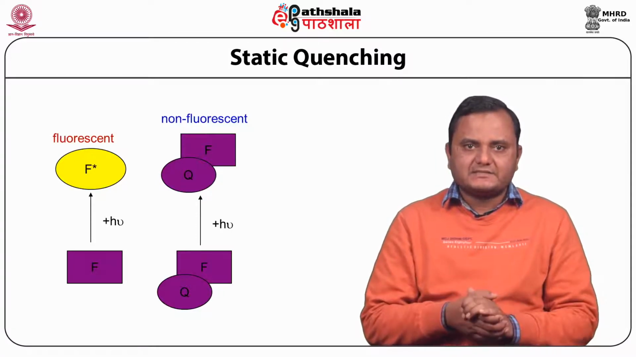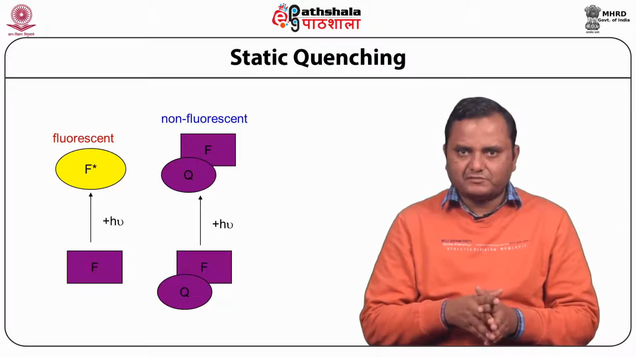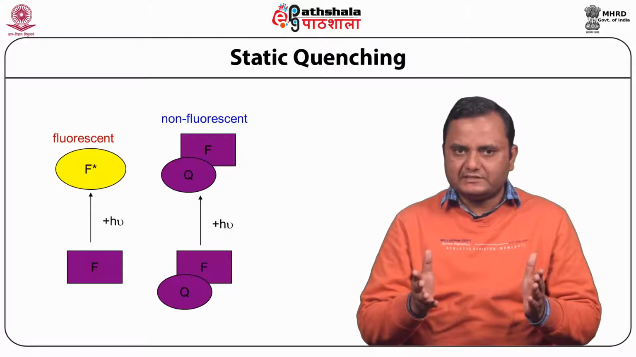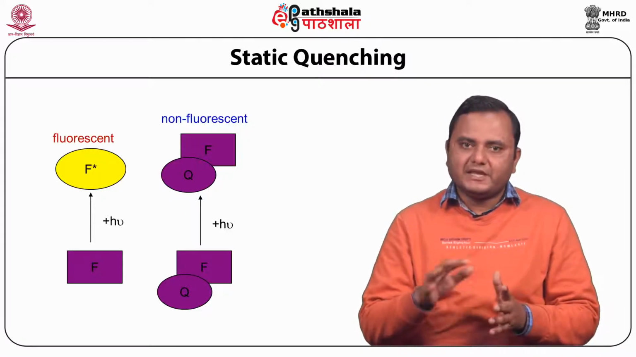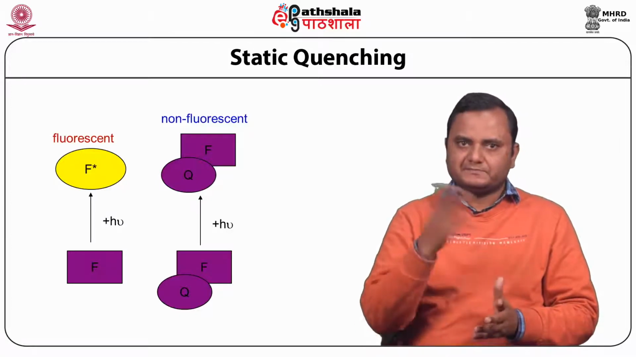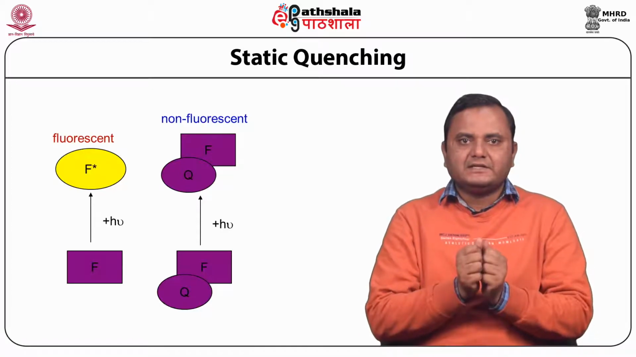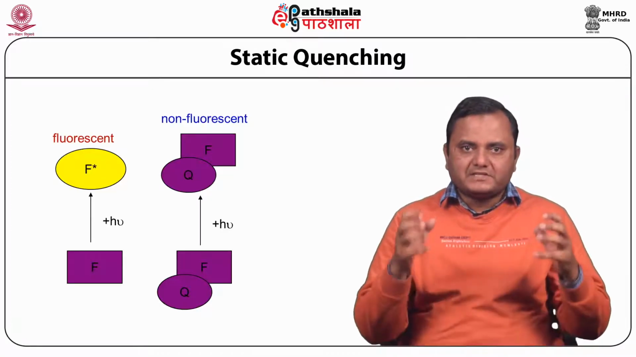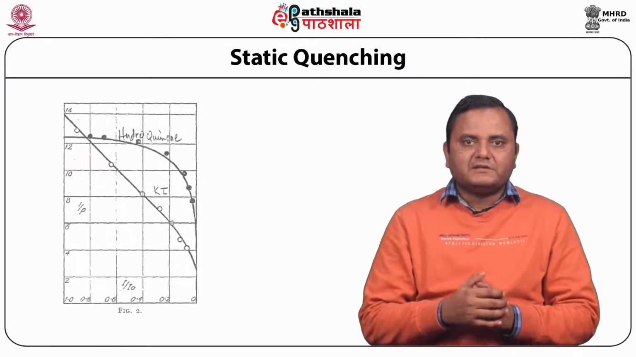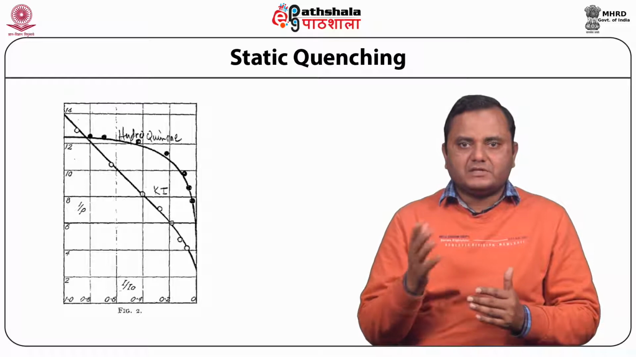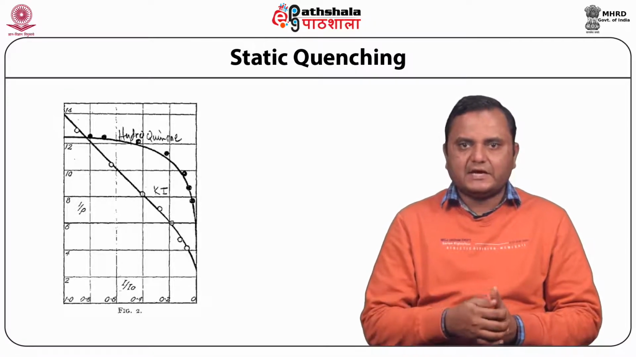In such cases, the dependence of fluorescence as a function of the quencher concentration follows the relation F naught by F equals 1 plus K into quencher concentration, where K is the association constant of the complex. Such quenching via complex formation was first described by Gregorio Weber.